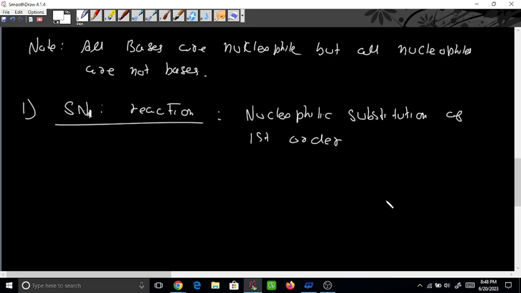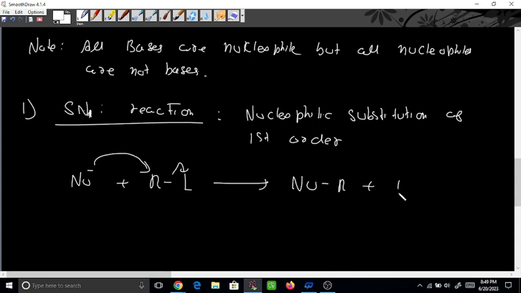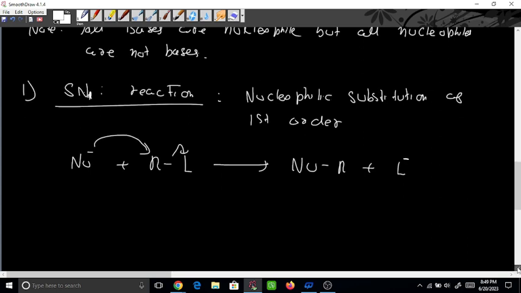So what is happening here? The basic reaction is the same, nucleophile plus RL. The nucleophile is donating its electron and forming one sigma bond with the alkyl group, and one leaving group is left from here. Okay, so what is the possible pathway? First we should see the terminology.